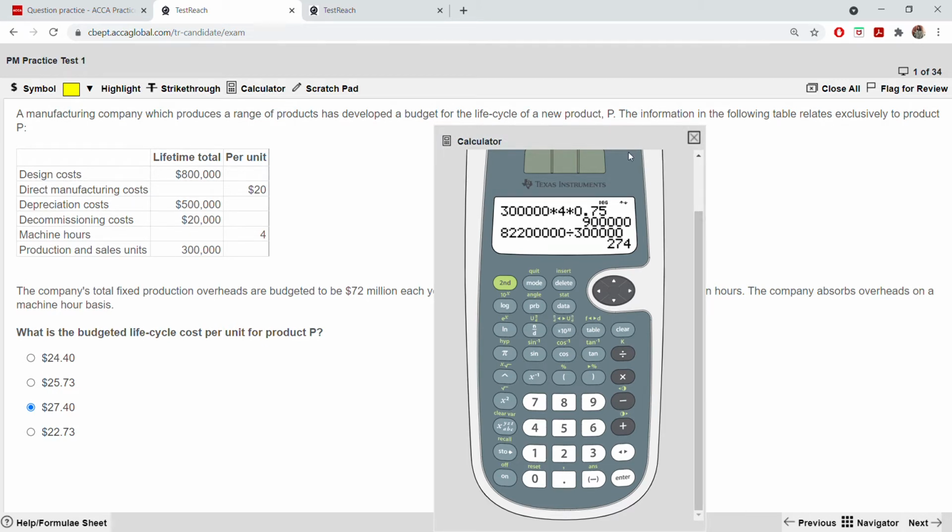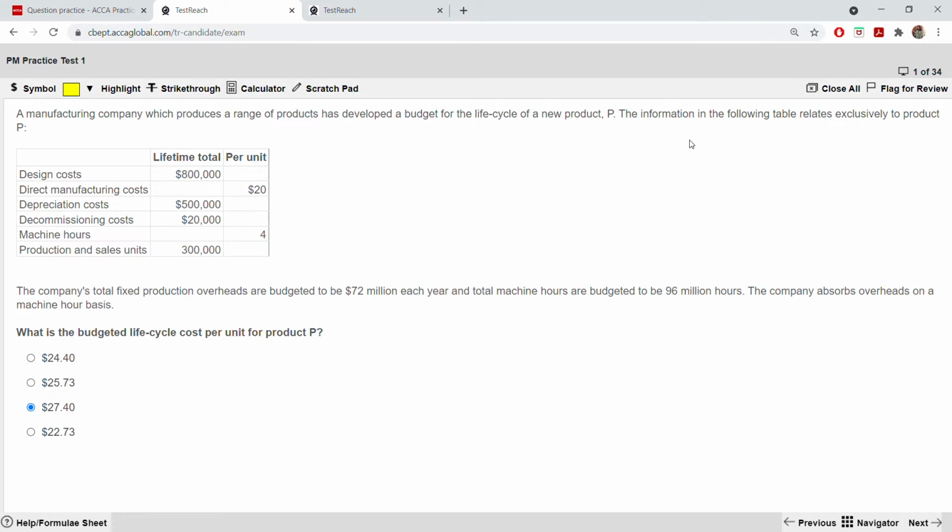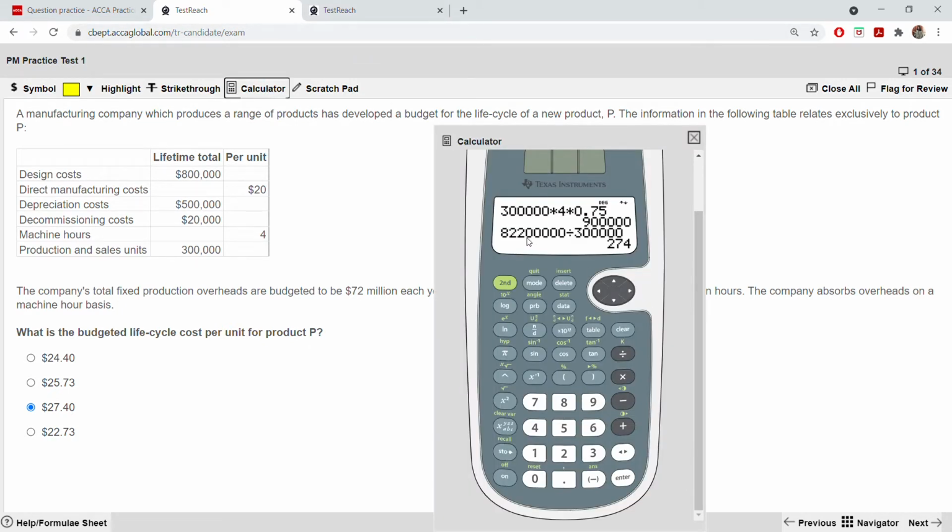So just give me 2 minutes to see how that 8,220,000 comes. Okay, because I haven't done this question previously. I'm just doing this question with you, right? I even didn't do this performance management paper because it was exempted for me. So this is also a revision for me.